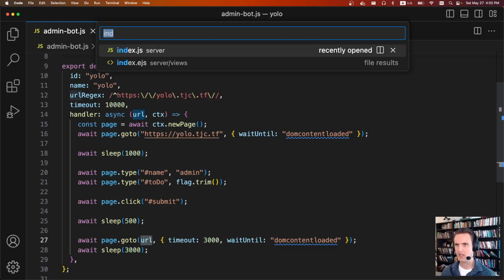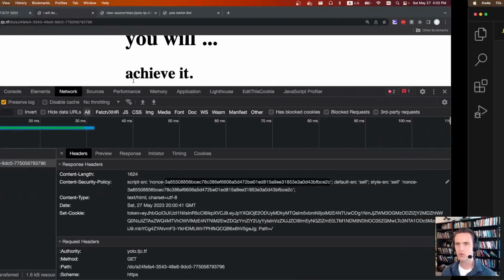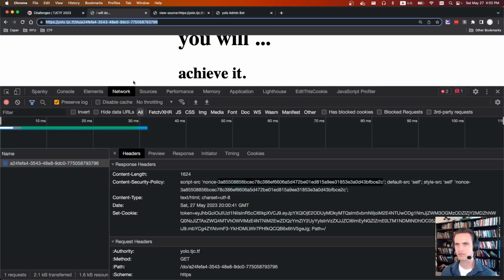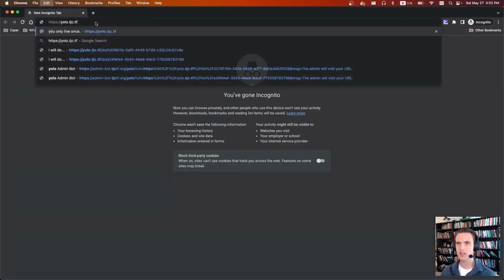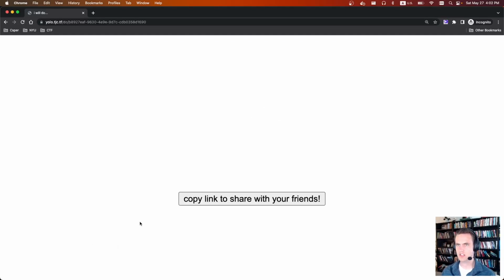That nonce ends up being, where did I put it here? This value. And we can actually show what that looks like. Let me close all the incognito tabs. Let's go here. So to calculate it, the admin's going to go here. They're going to type in admin, and then they're going to type in the flag. They're going to hit enter.